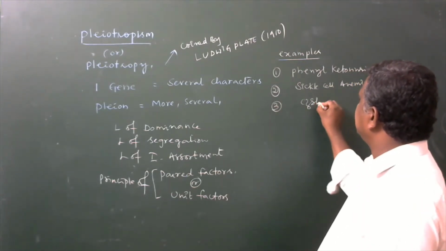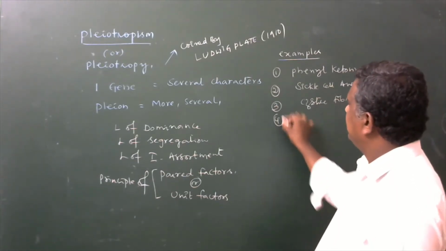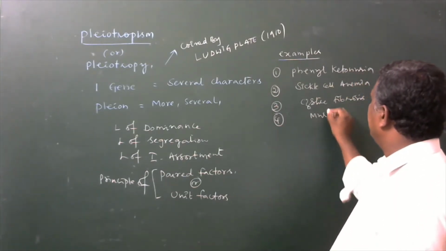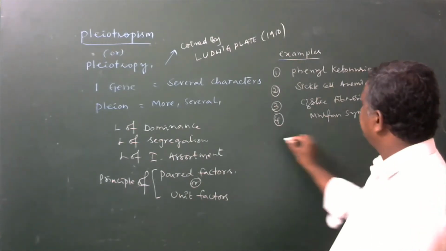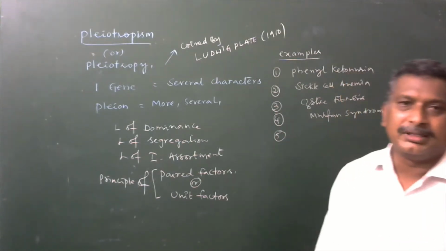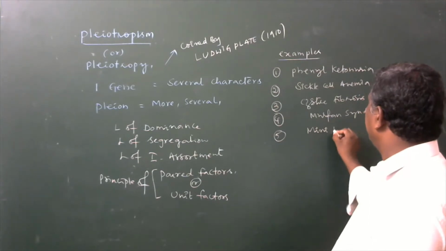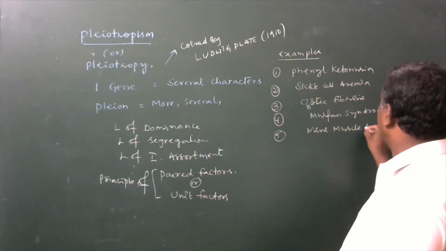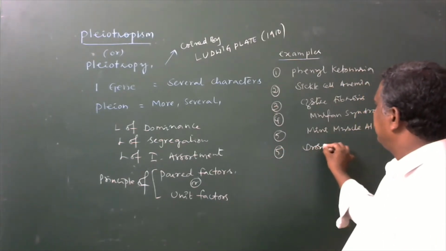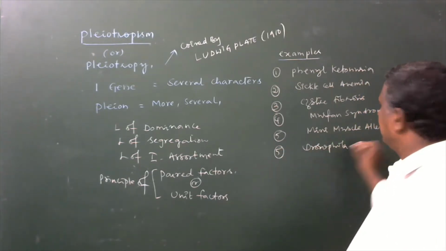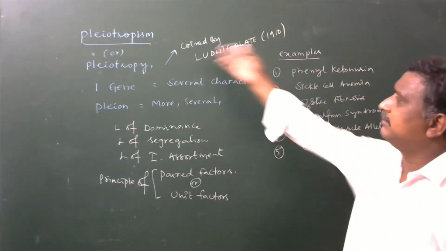Cystic fibrosis, Marfan syndrome, mini muscle allele in Drosophila. The white-eyed mutation is also one of the examples for pleiotropism.